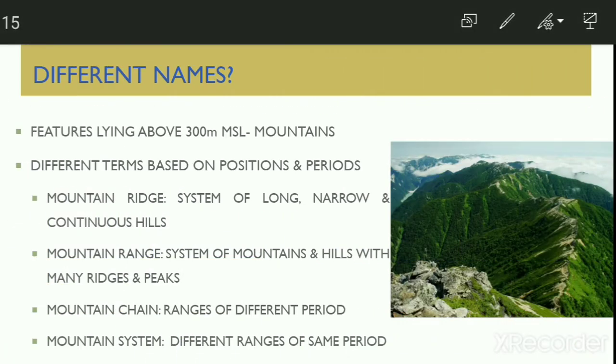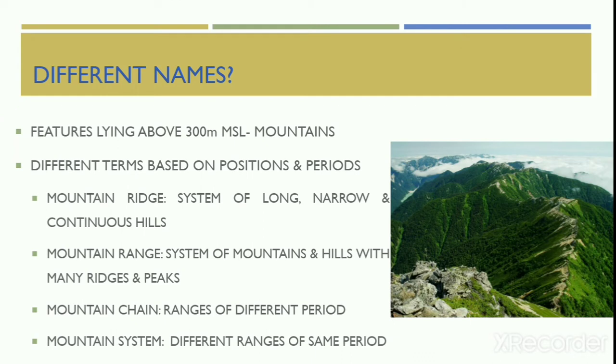Mountains are the second order relief features that lie at an elevation of 300 meters above the mean sea level from their surrounding area. However, there are various definitions given for these mountain ranges depending upon their position and the period of formation.